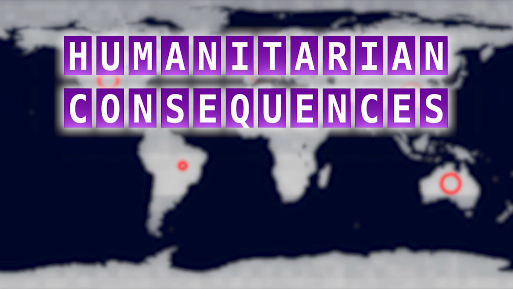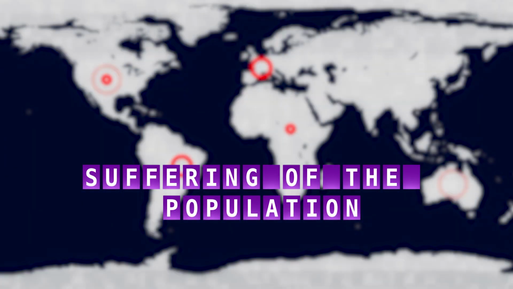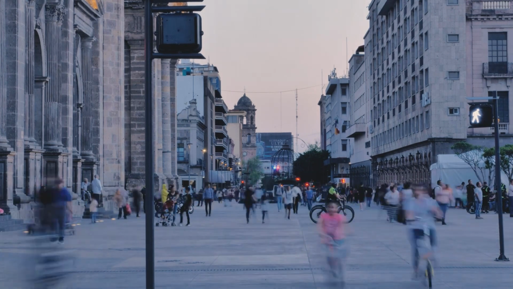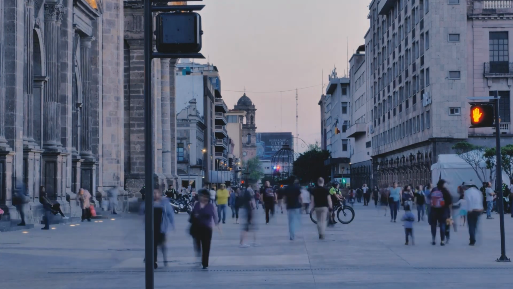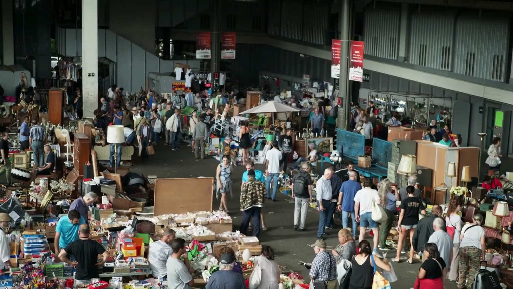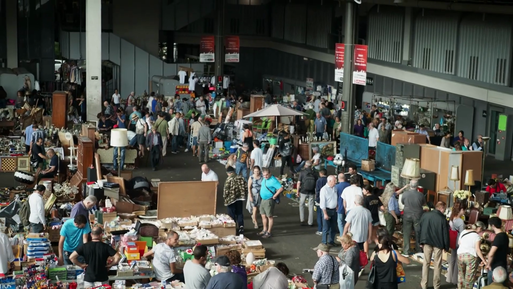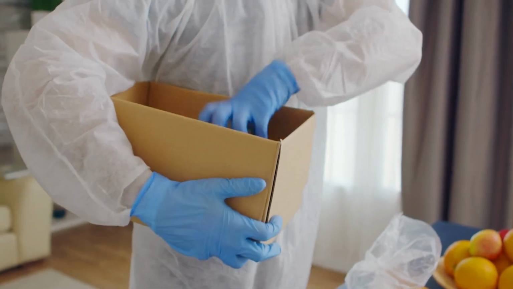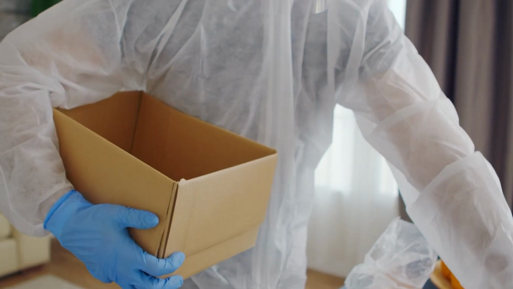Humanitarian consequences: suffering of the population. Sanctions often harm not only the ruling elite, but also ordinary citizens. Economic restrictions lead to rising prices for essential goods, shortages of food and medicine, and a decline in living standards. This causes humanitarian crises and worsens the social situation in the countries under sanctions.